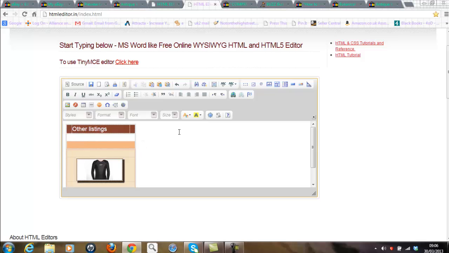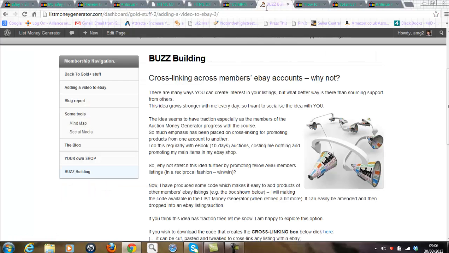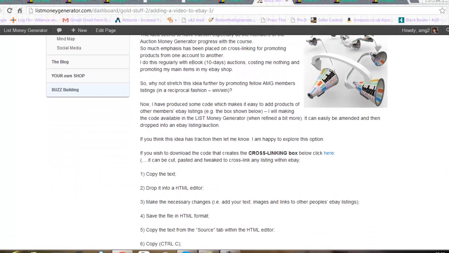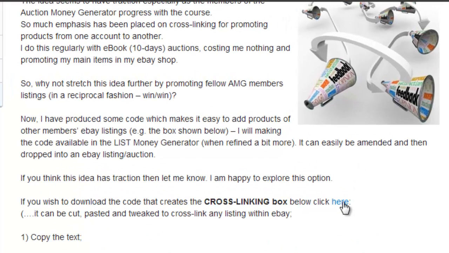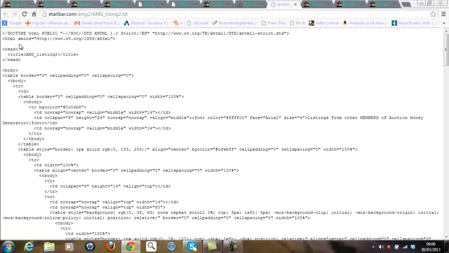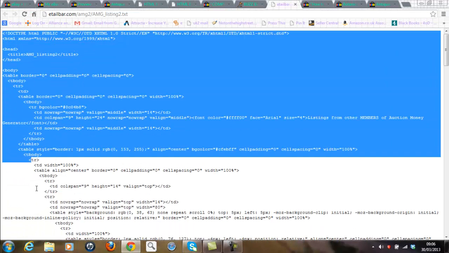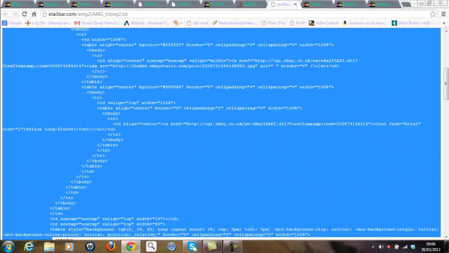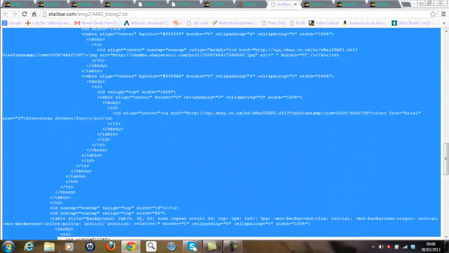So what you can do is grab that text by going to the link and doing exactly what I've just done, dropping it into that HTML box. Now you'll see the link here. If you click on this link, you'll see the code. Grab the text as I show you here, just highlighting it in blue. I'll do that. There you go. I'm grabbing all the text.